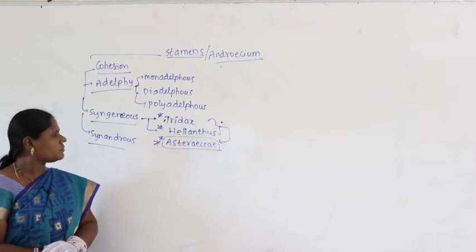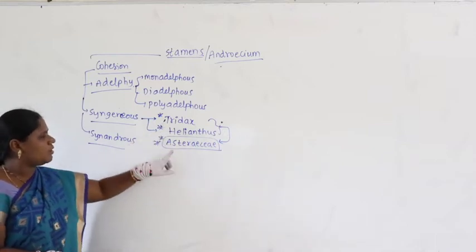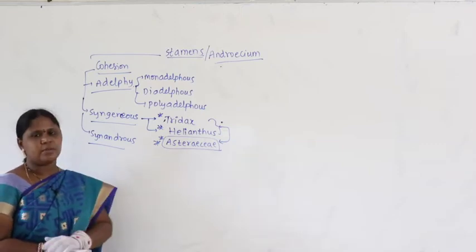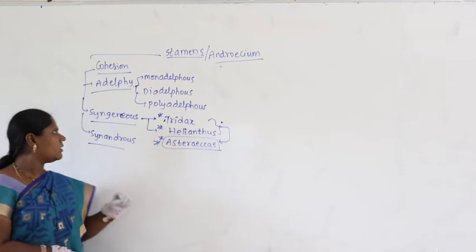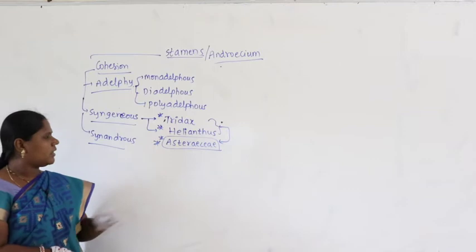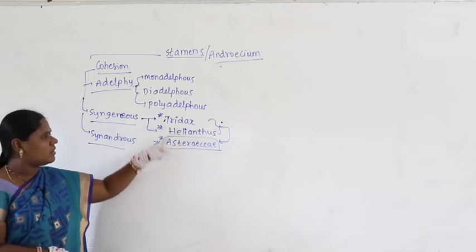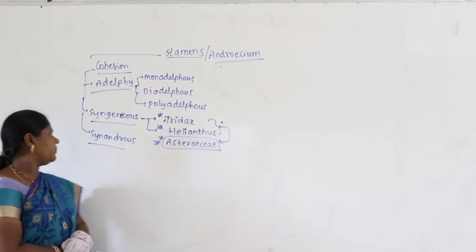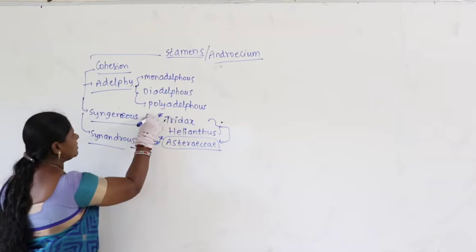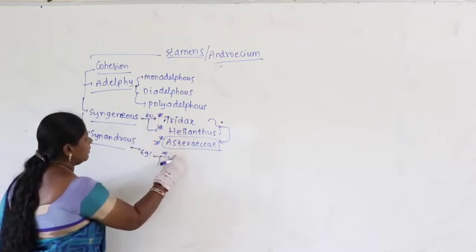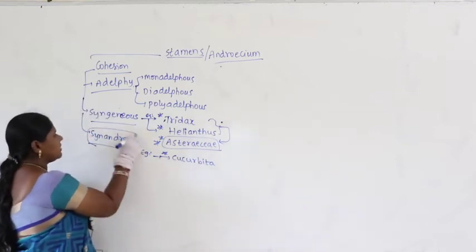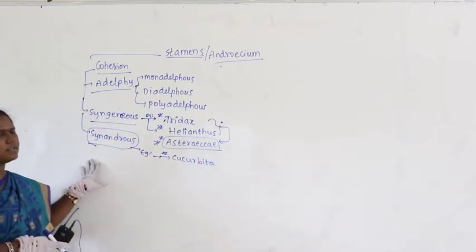Helianthus is sunflower. Remember these two plants belong to the family called Asteraceae. Why am I telling you the Asteraceae family name here? Sometimes we get a question that syngenesious is most commonly found in the family of, then at that time you have to choose that these two examples belong to the family Asteraceae. Synandrous, you can also take an example for synandrous: cucurbita. What is synandrous? We have discussed earlier.